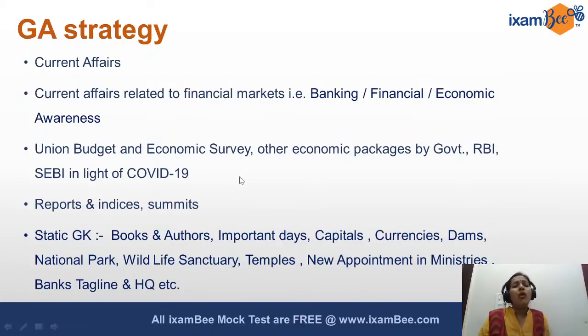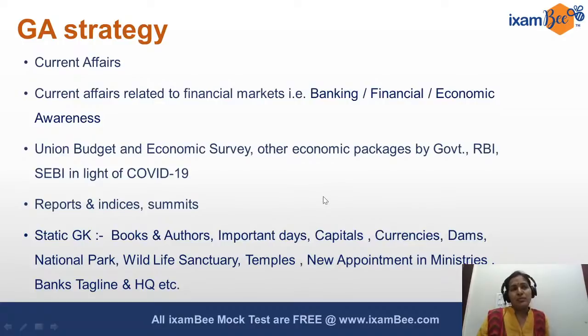Plus, a lot of things have been done by the government because of the pandemic. So knowing about the Atmanirbhar package 1, 2 and 3, and then what all RBI has done, what SEBI has done, what the government has done in lieu of the COVID situation. Also the different kinds of estimations and projections that many institutes, international and national, have made about the growth of India and other important countries.